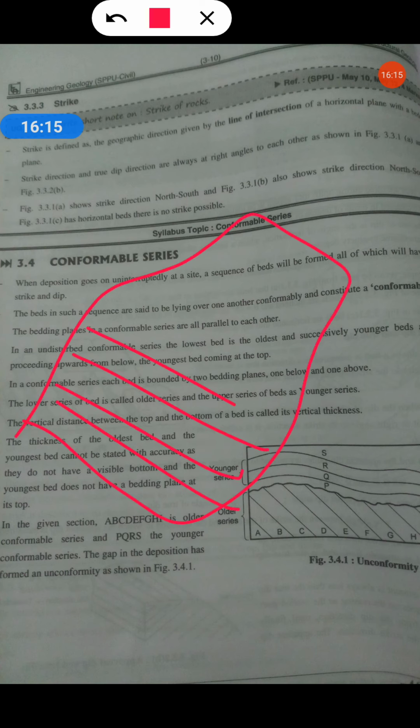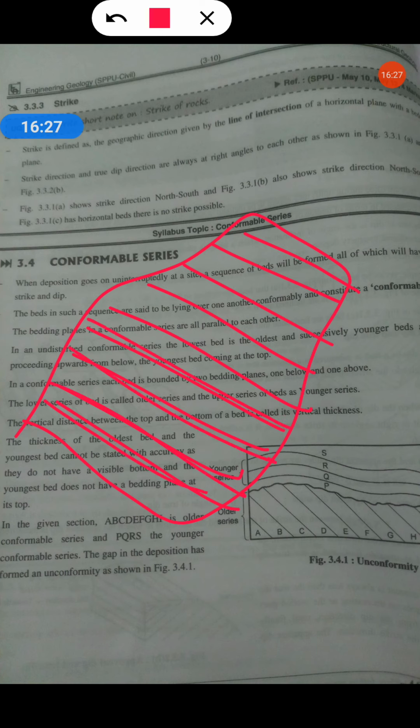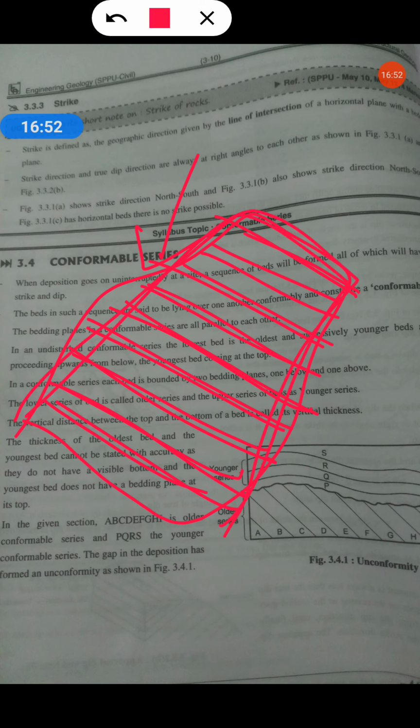These are the many layers which are formed by the deposition going on uninterruptedly at a site. So a sequence of beds means this one. These beds are formed here, getting deposited one over other, but these have same strike and same dip. So this is known as conformable series. The beds in such a sequence are said to be lying over one another conformably and constitute a conformable series.